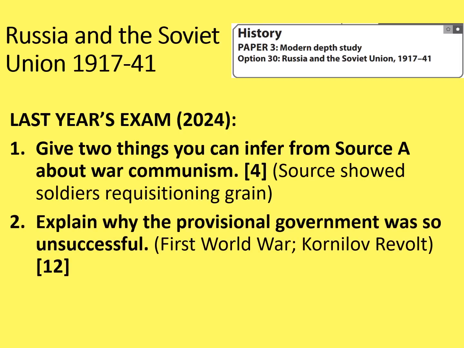Number 2 was explain why the provisional government was so unsuccessful. Stimulus points being the First World War and the Kornilov Revolt. That was worth 12 marks. Remember that this year you'll get a choice of 2 different 12-mark questions.